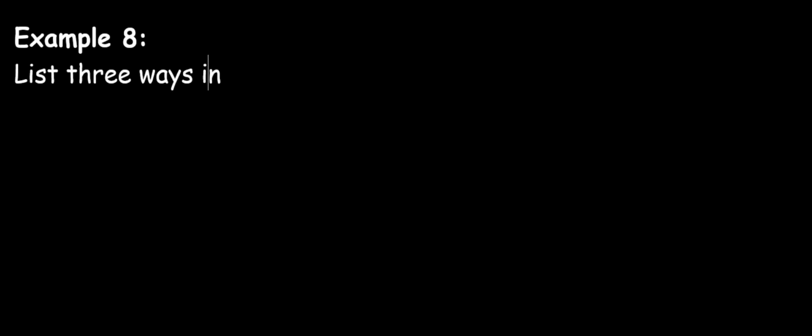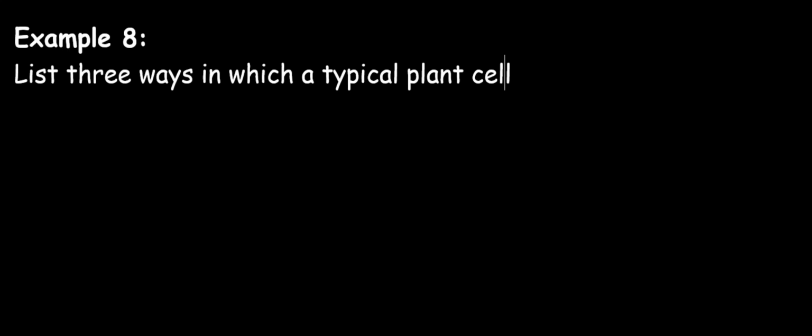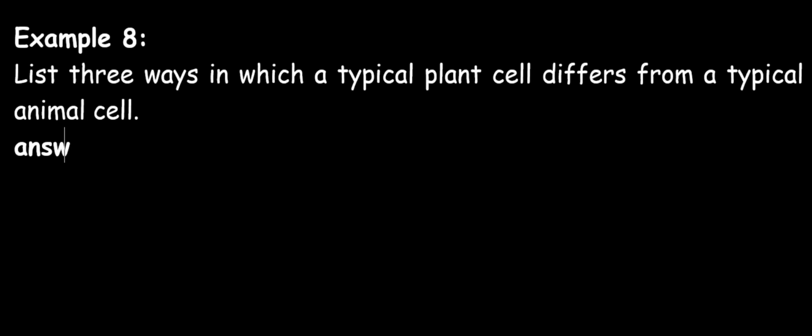Now our next question says, list 3 ways in which a typical plant cell differs from a typical animal cell. Then our answer. From our lecture series, we mentioned several ways we can differentiate a plant cell from an animal cell, but we'll just take 3 of them.